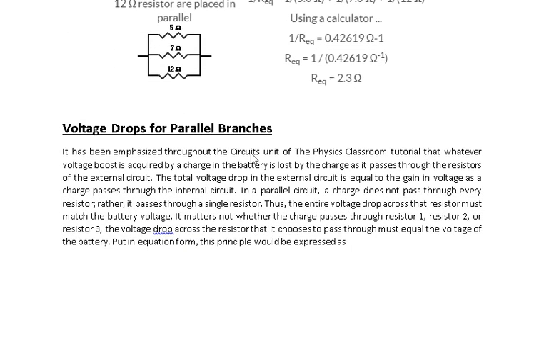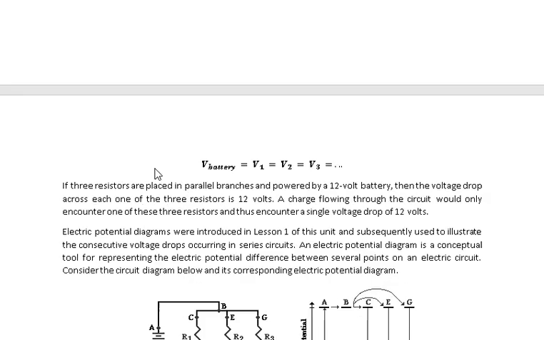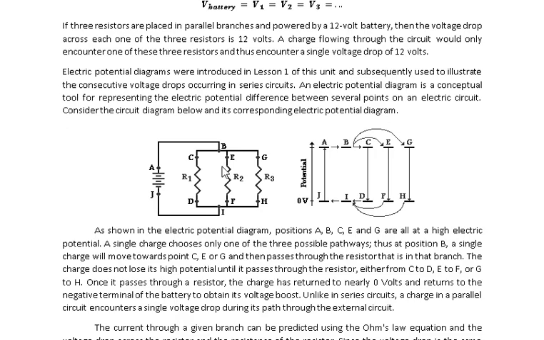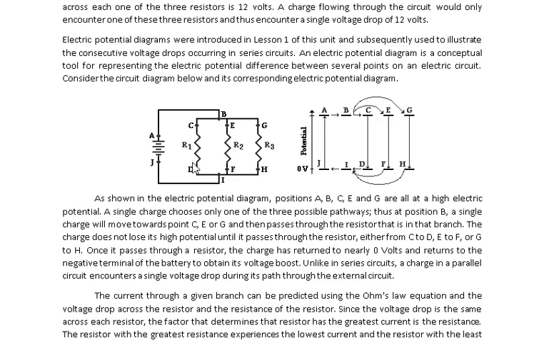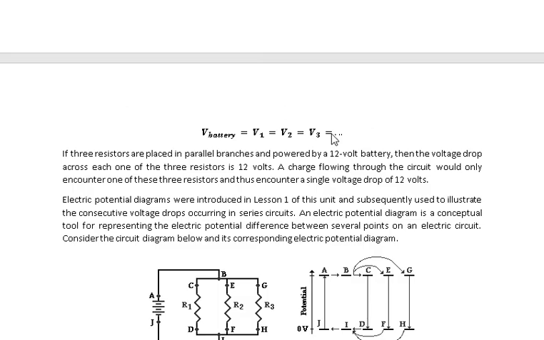Okay? So we have here the voltage drop for parallel branches. So sa voltage drop naman, kung meron kang parallel connected na resistance, their voltage drop is equal. Okay? So we have here V of the battery is equal to the V1 here, the V2 here, and the V3 here. Okay? So equal.